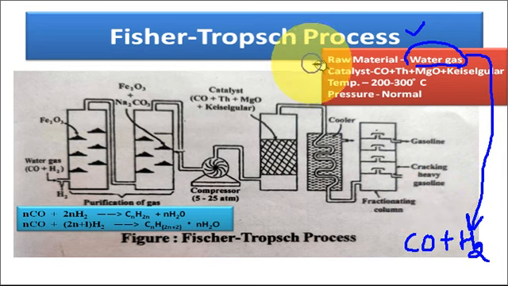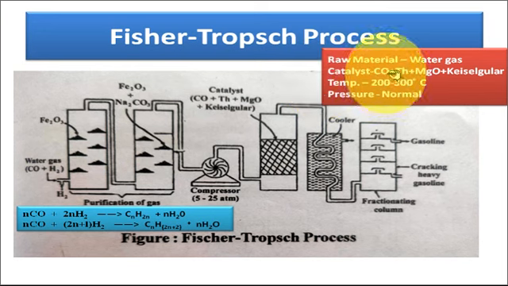The catalyst used in the Fischer-Tropsch process is a mixture of cobalt, thorium, magnesium oxide and kieselguhr. These combined are used as the catalyst.